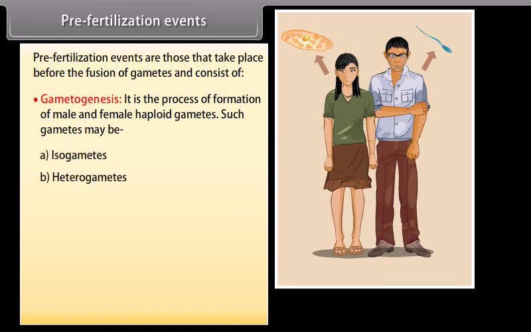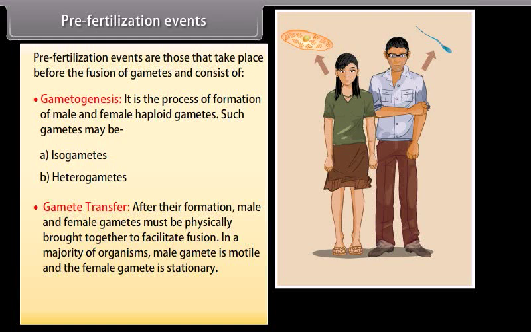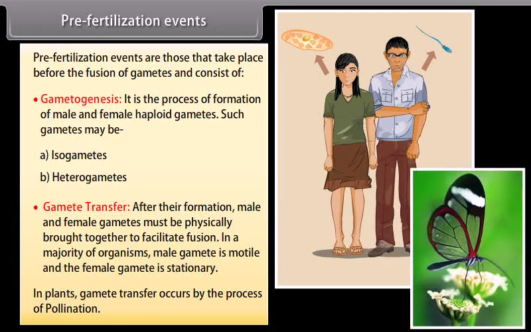heterogametes. Gamete transfer. After their formation, male and female gametes must be physically brought together to facilitate fusion. In a majority of organisms, the male gamete is motile and the female gamete is stationary. In plants, gamete transfer occurs by the process of pollination.